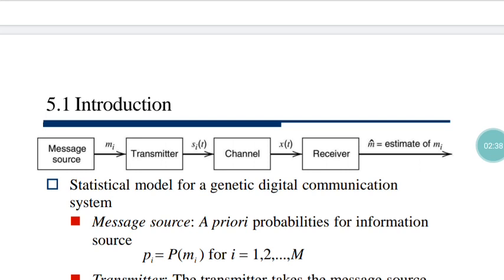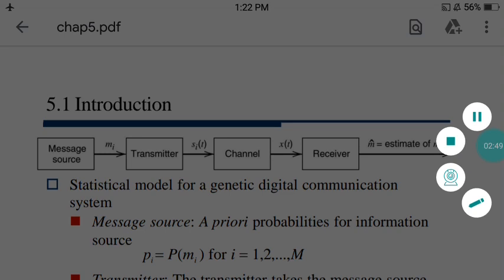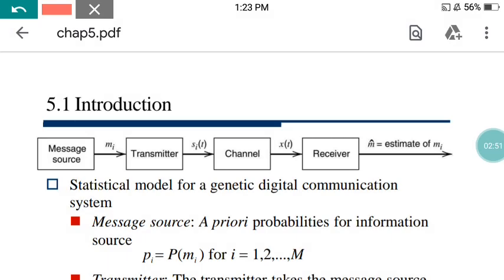Here the statistical model for a generic digital communication system is given. The message source is giving the transmitter the symbols or messages, that is M1, M2, M3, M4, in this way, i equals 1 to 4, and the messages are transmitted to the transmitter.